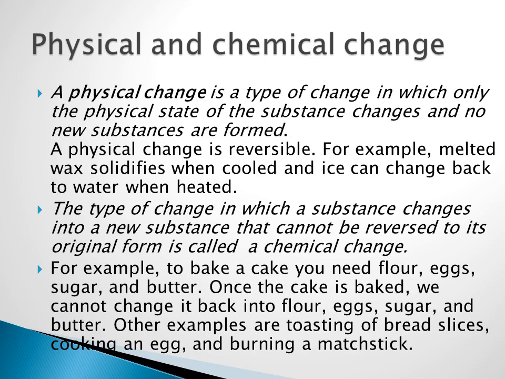Then we are going to learn about physical and chemical changes. There are two types of changes, physical and chemical. Physical change means the physical state of the substance changes and no new substance is formed. The physical change is reversible. A change in which a new substance is formed that cannot be reversed is called a chemical change. Yesterday we discussed physical and chemical changes, right? So this is the overall review of this chapter, and tomorrow we will discuss the objective type questions.